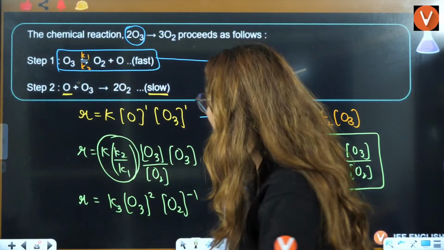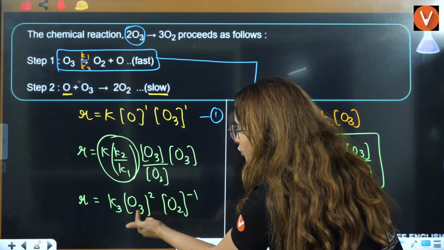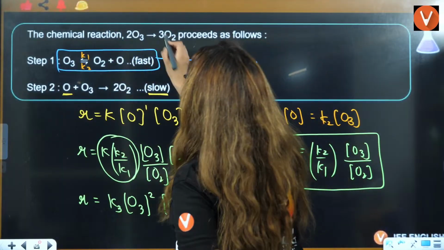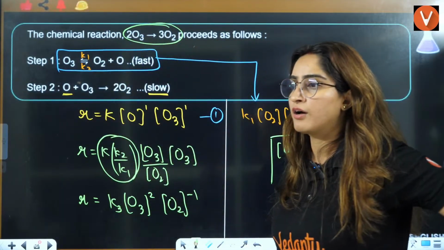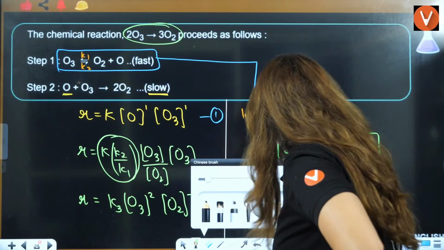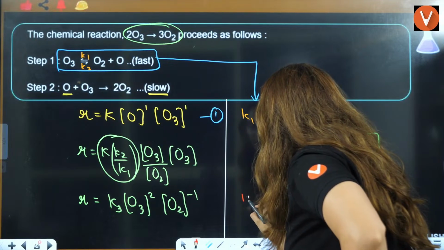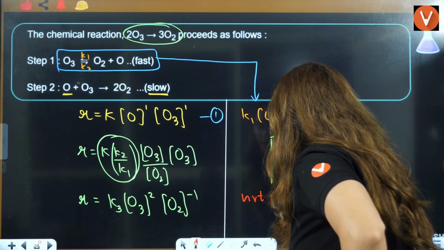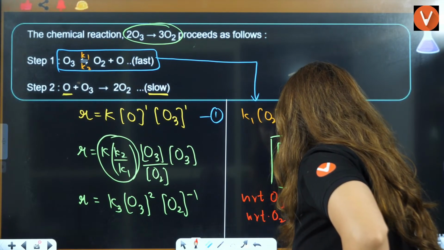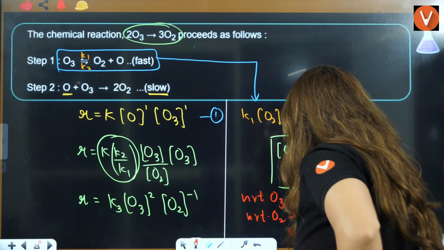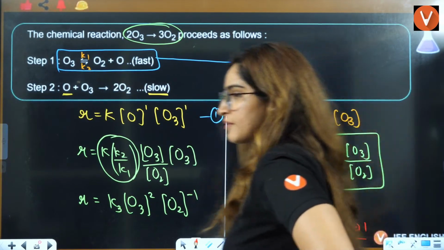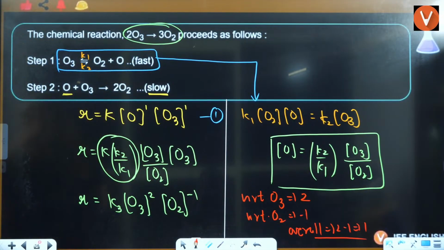Can you see that in the final overall reaction you have both O3 and O2? So with respect to O3, it is 2, and with respect to O2, it is minus 1. Overall, it is 2 minus 1, that is 1. Is that clear to everybody or not?